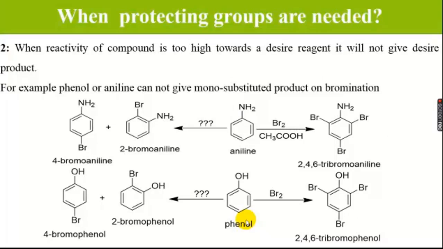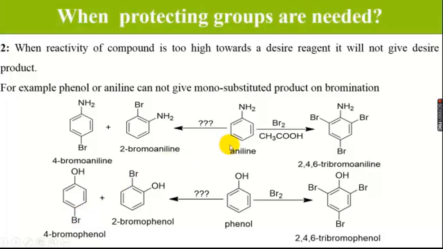Now another example I have quoted here. We have aniline and we want to synthesize 2-bromoaniline or 4-bromoaniline. In a similar way, for phenol, we want to synthesize 2-bromo and 4-bromophenol.